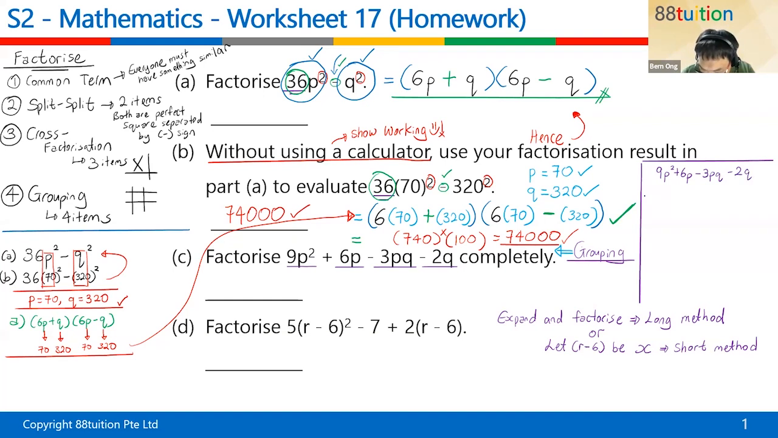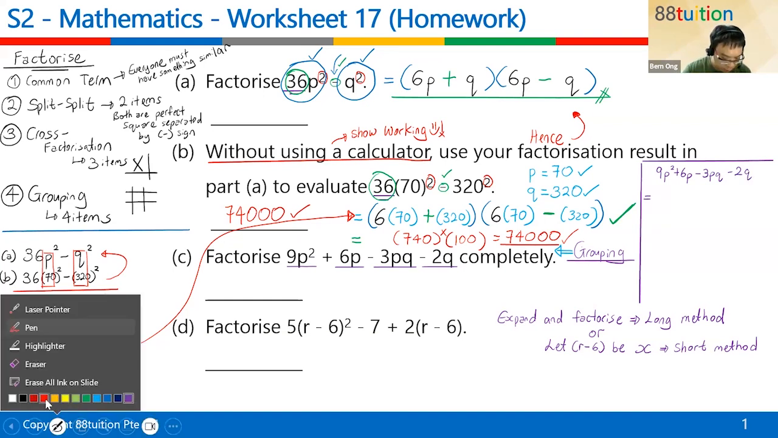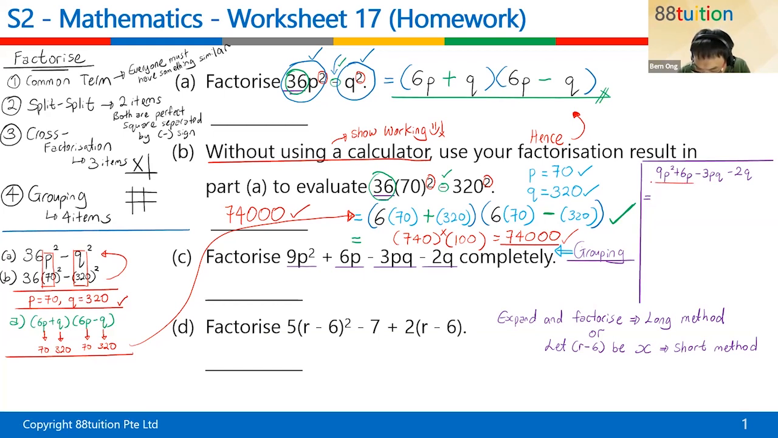Children, just listen to my method. You might like it. Always focus on the first pair. The first pair must have some common alphabet. Common number is good, but common alphabet is even better. Can you see that the p is common? Not only is the p common, the number 3 is also common. So I purposely take out the common term 3p. And what do I have left? 9p squared, I take out 3p, left with 3p. There's a plus down here. 6p, I take out 3p, left with 2. Is that correct? So this is from the first pair.